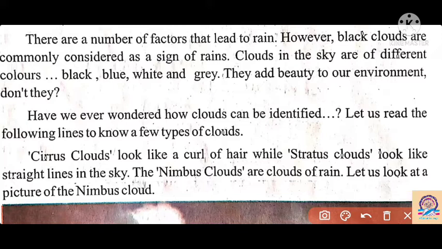Cirrus clouds look like a curl of hair, like curly hair we have. So if we find curly clouds, we can say these are cirrus clouds. While stratus clouds look like a straight line in the sky. If the clouds are in a straight line, we can say these clouds are stratus clouds.